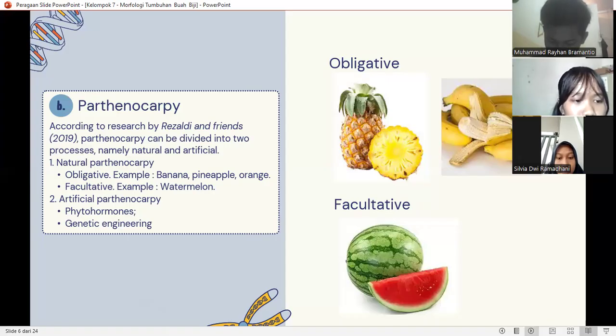Phytohormones parthenocarpy uses fruit growth hormones, such as the administration of auxin and cytokinin hormones. And then genetic engineering is carried out through genetic modification or modern genetic engineering techniques by humans. In genetic engineering, this is done by manipulating the genes that regulate fruit formation.